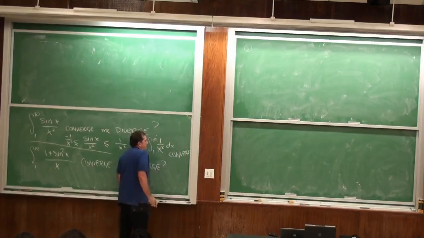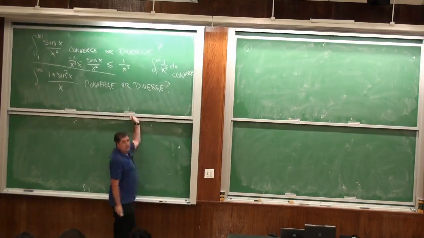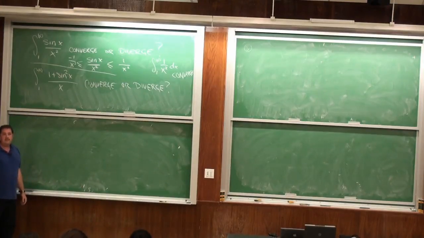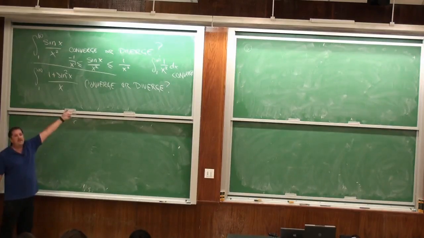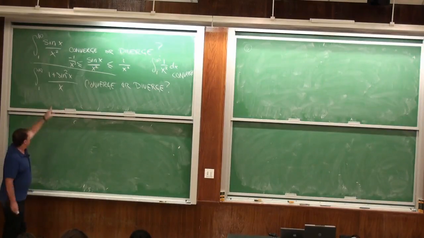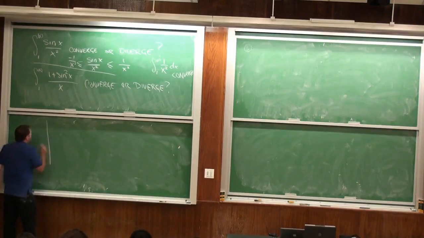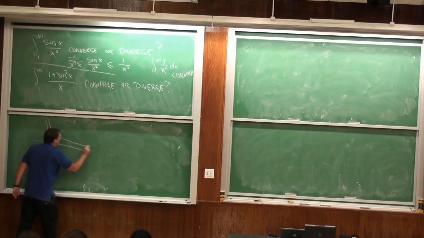And I did that last time, I believe. Right? Did I do 1 over x squared? Yeah, I did. Because when you integrate x to the minus 2, you get negative x to the minus 1. When you take the limit of x to the minus 1, as x goes to infinity, you get 0. So we're cool.